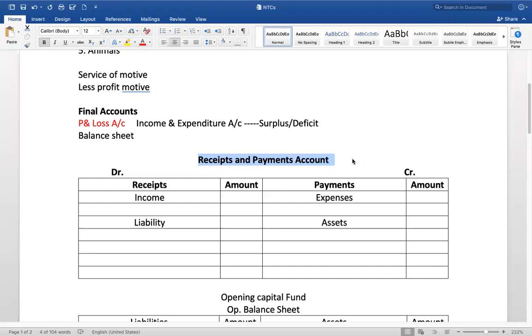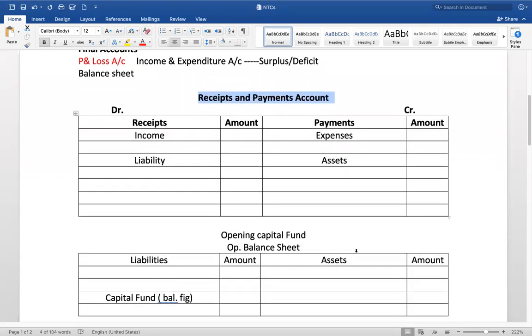And when it is payments, what is it that you make? Expenses you may make, and payments for procuring the assets, right? So on the receipt side, income and liability; on the payment side, expenses and assets. You will get that through the receipts and payments account.